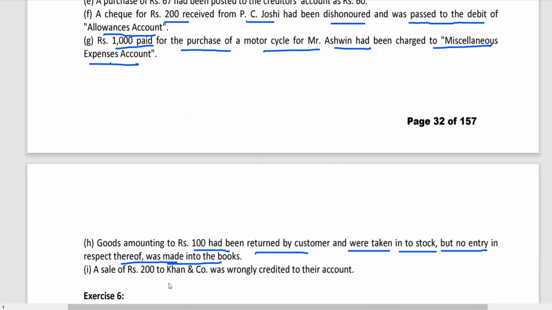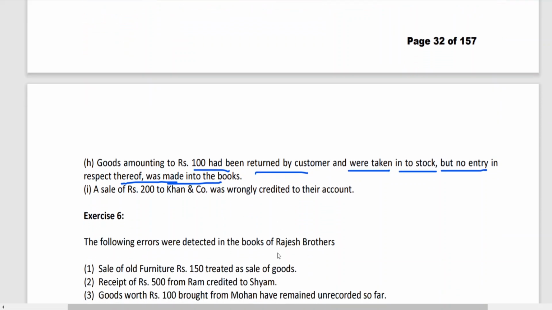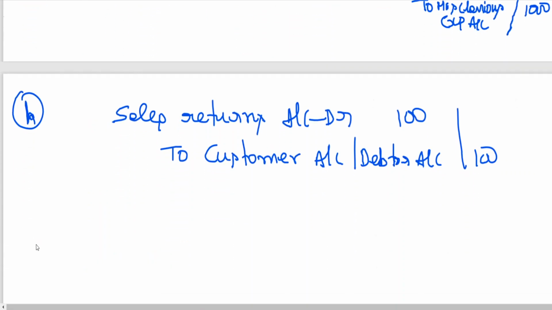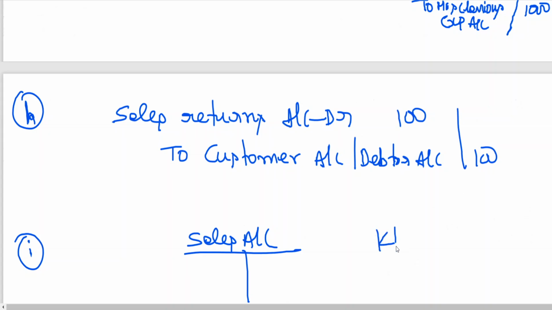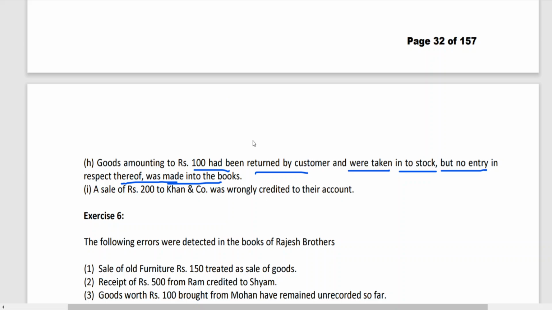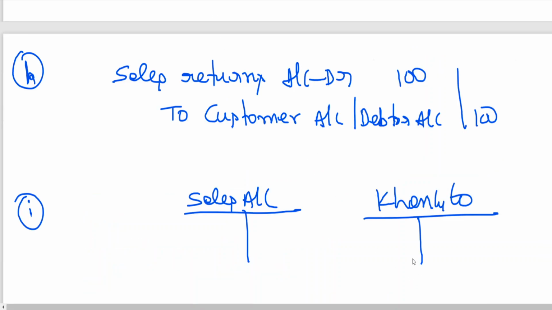A sale of 200 rupees to Khan and Company was wrongly credited to their account. When there is a sale, it should be debited, no? I'll explain this. I'll be opening sales account. Whenever you have a doubt, you can do like this. In rough, you can do all these things. What is the entry for sales to Khan? Khan to sales. What is the amount here? 200 rupees, wrongly credited to their account. So Khan account should be debited with 200 rupees. Sales account should be credited with 200.